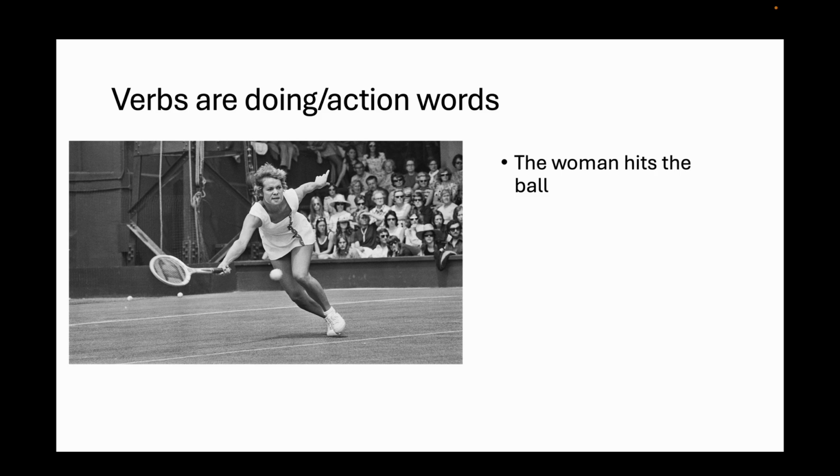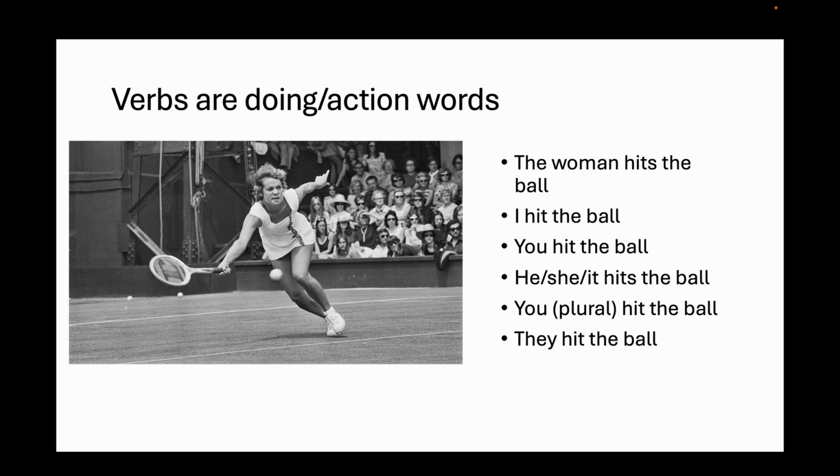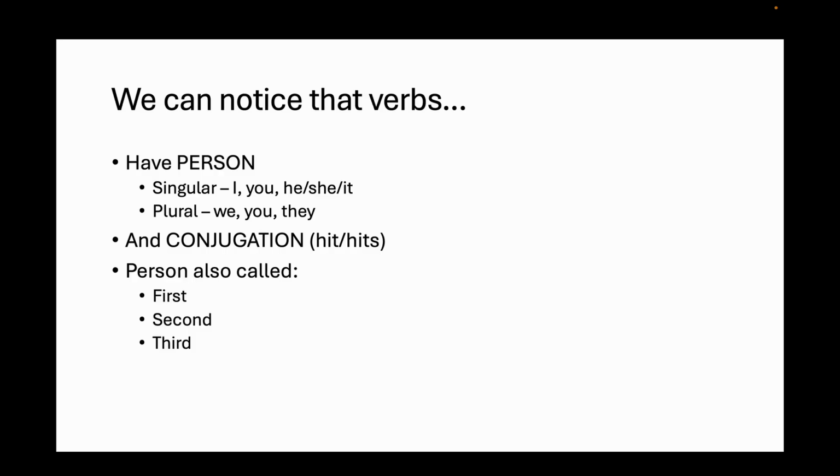Anyway, we could say something like, the woman hits the ball. But we could also say other things. We could say, I hit the ball, you hit the ball, he, she, or it hits the ball, you, plural, hit the ball, they hit the ball. All sorts of fantastic combinations we could say about hitting balls, right? And we can notice from this that verbs have person.